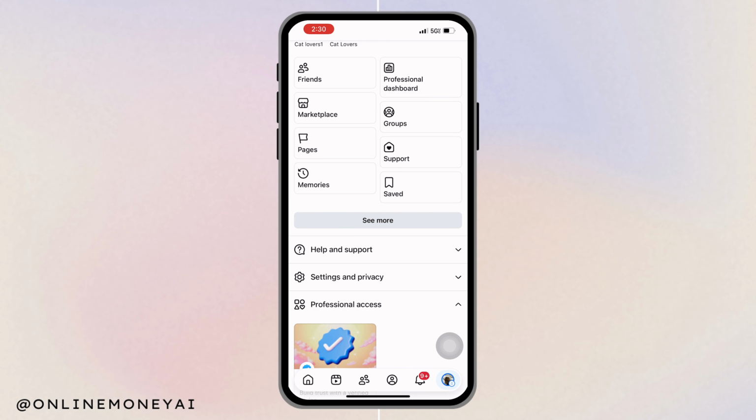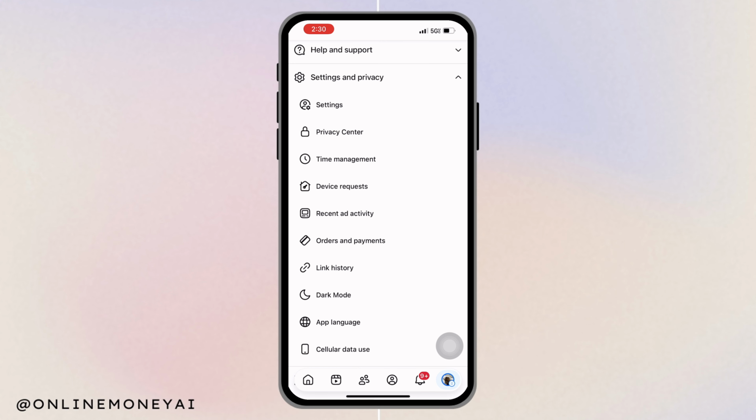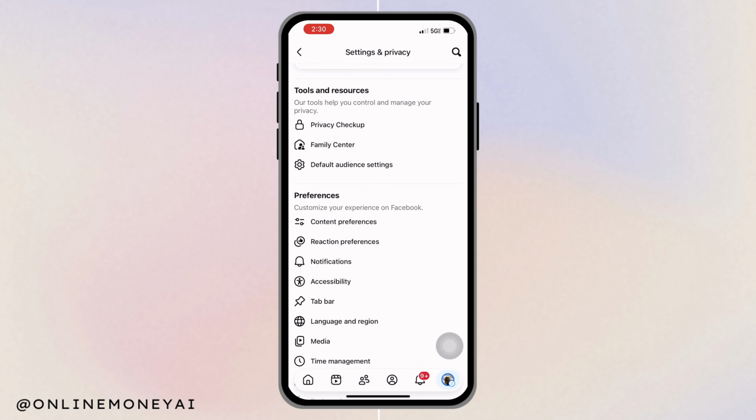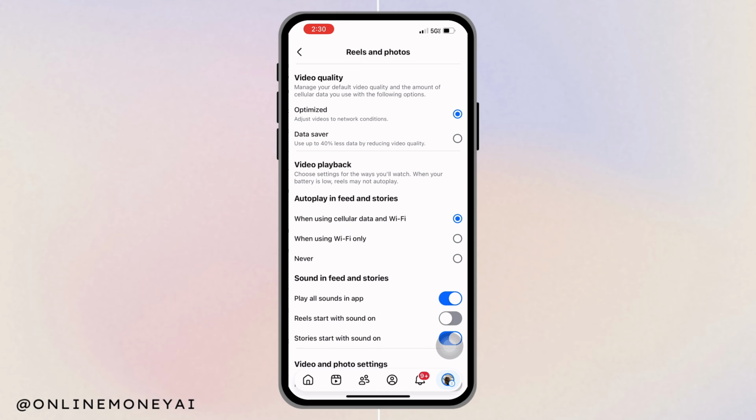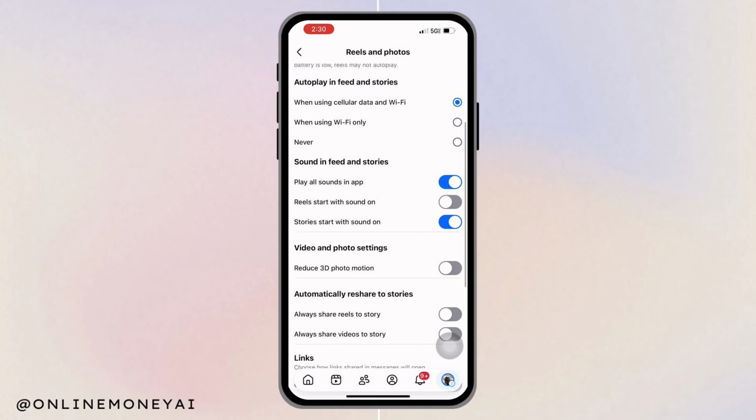Scroll down and tap Settings and Privacy. Then tap Settings. Now scroll down and find Media. Tap on it. Under Sound in Feed and Stories, you'll see the option Play Sounds in App. Turn that toggle off. This will remove the clicking and tapping sounds inside Facebook.